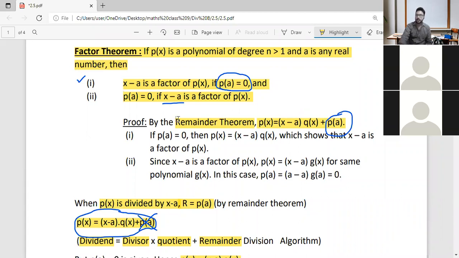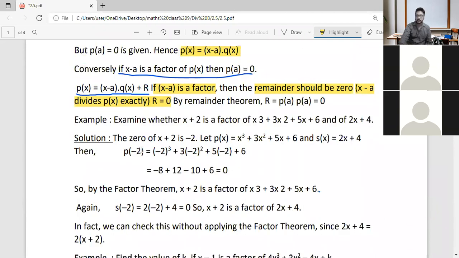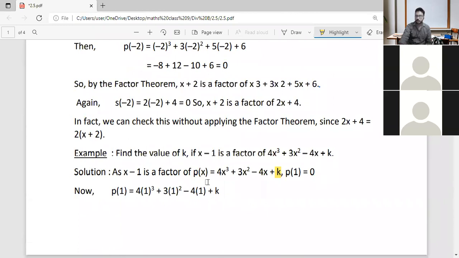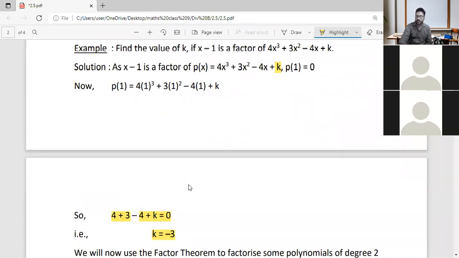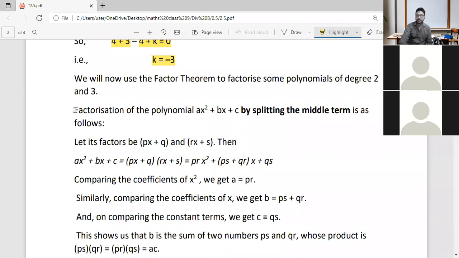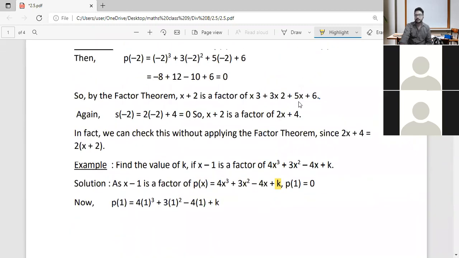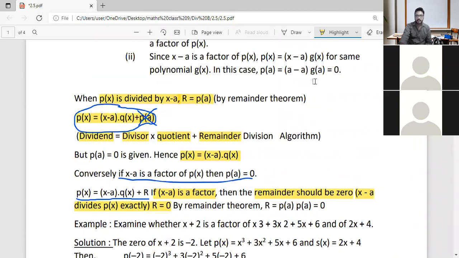And we have proved the factor theorem, and using that factor theorem we have solved 2 examples. All this can be written in your notebook. I will be sending the notes just after the class. Okay, and from our next class we will be learning the next section, factorization of polynomial ax squared plus bx plus c by splitting the middle term. Okay. So, do you understand what we had learned in our class?